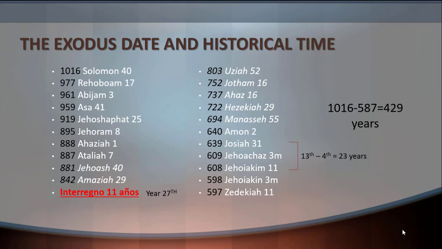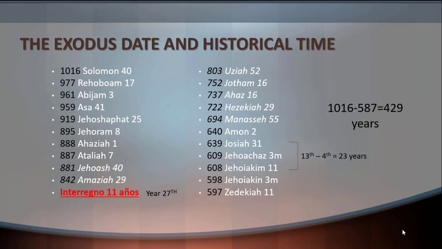So you have to count inclusively, and you can see that from Zedekiah, the last king of Judah, while you are counting backward to the past, you will see that there is a parenthesis between Josiah and Jehoiakim. And I did this because you know that Jehoahaz reigned 3 months, and I skipped 1 year, from 608 to 609, because we don't know exactly what happened at this time. But we know for sure that according to Jeremiah the prophet, there were 23 years between the 13th year of Josiah until the 4th year of Jehoiakim.